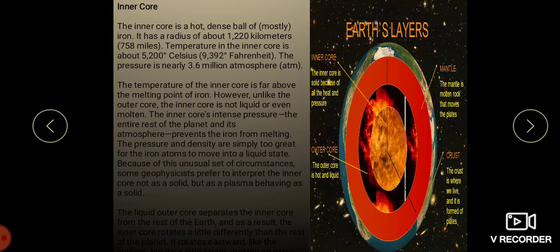The temperature of the inner core is far above the melting point of iron. But the pressure and the density are simply too great for the iron atoms to move into a liquid state. Because of this unusual set of circumstances, some geophysicists prefer to interpret the inner core not as a solid but as a plasma behaving as a solid.